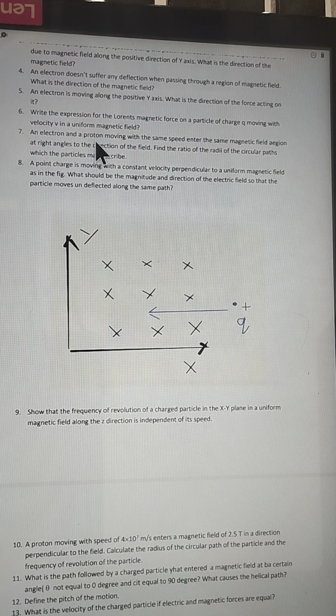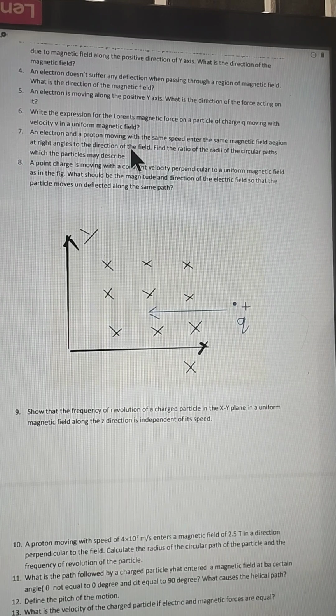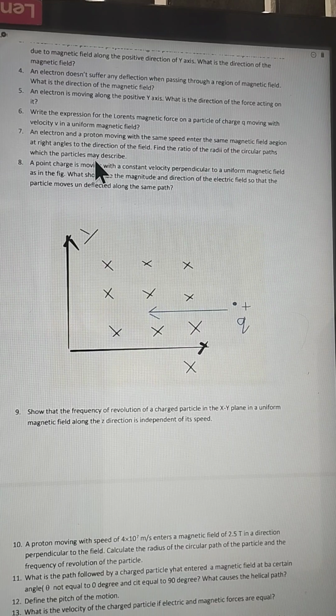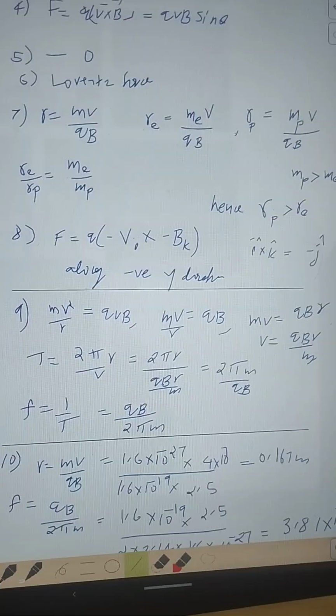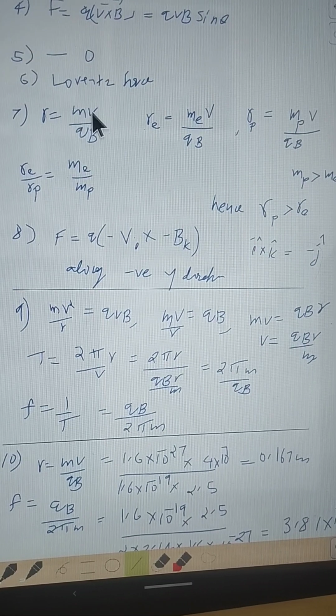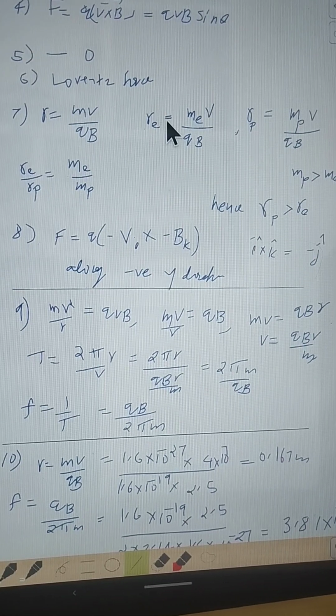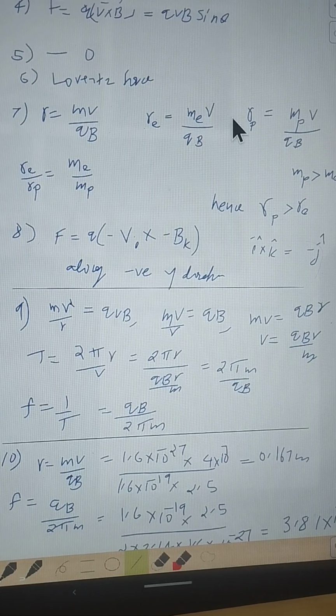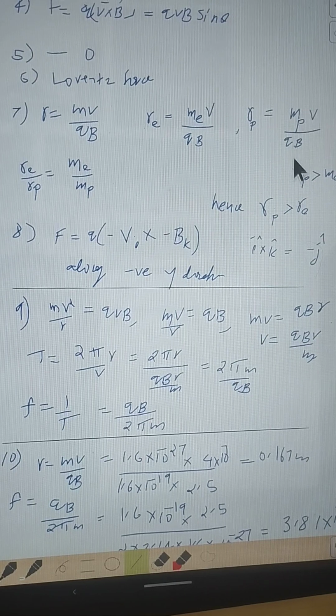And the seventh question: an electron and a proton are moving with the same speed in a magnetic field which is perpendicular to their motion. Express the ratio of the radii of the circular paths described by them. The radius is mv by qB. That of the electron is the mass of the electron times v by qB, and that of the proton uses the mass of the proton. And we know the mass of the proton is greater than that of the electron.